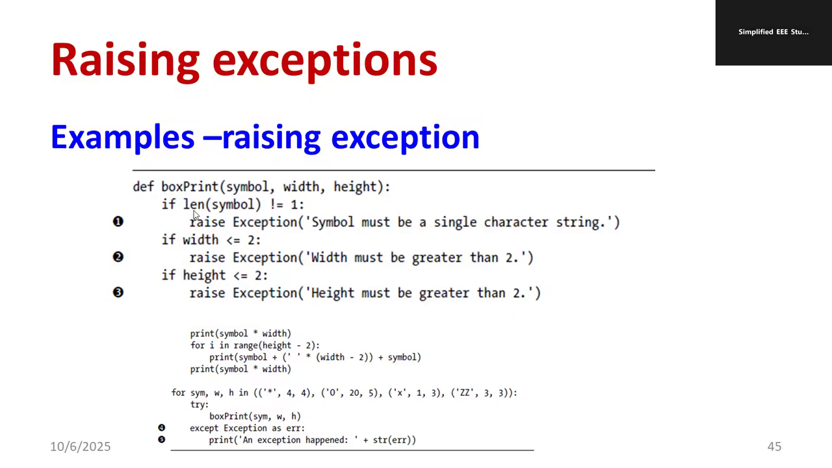First of all, if the length of symbol is not equal to 1, then raise exception: symbol must be a single character string. Second, we are putting a different condition. If the width is less than or equal to 2, raise the exception: width must be greater than 2. If height is less than or equal to 2, raise the exception: height must be greater than 2. So using the raise statement, you can raise the exception. That is a typical example, which we already saw in the previous examples also. So you can use this example from your exam point of view.